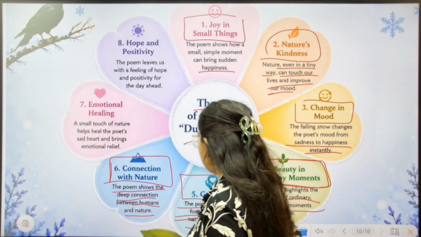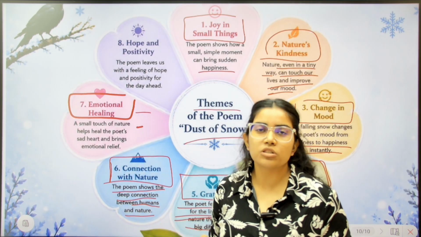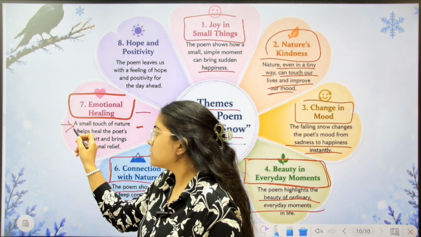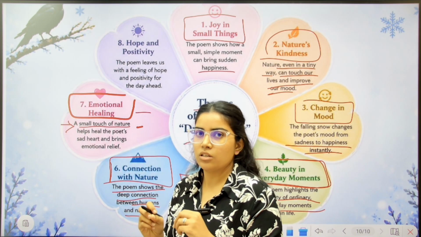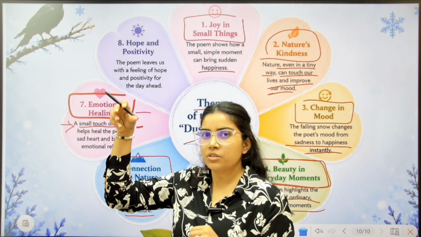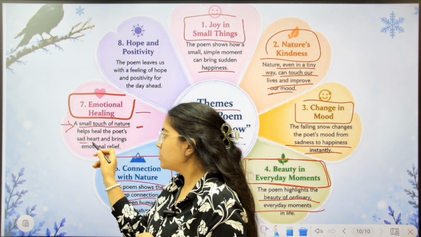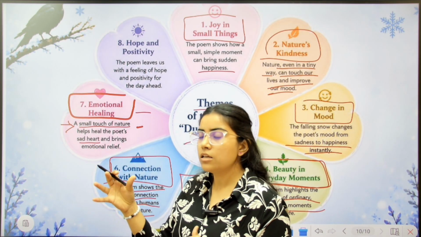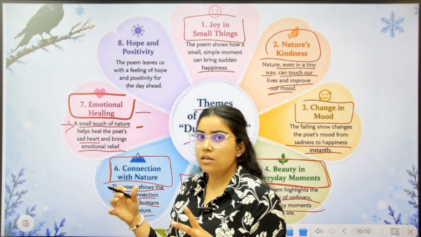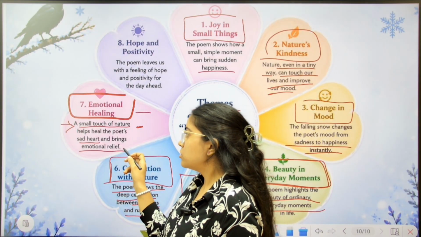Next is emotional healing. Emotional healing, for example, how the poet tells us how the small touch of nature, the touching of the snowflakes from the hemlock tree branch on him, has changed his mood and filled his heart with happiness and brought emotional relief.